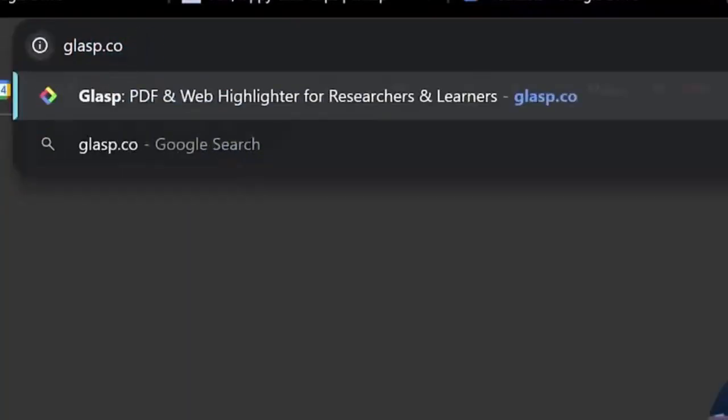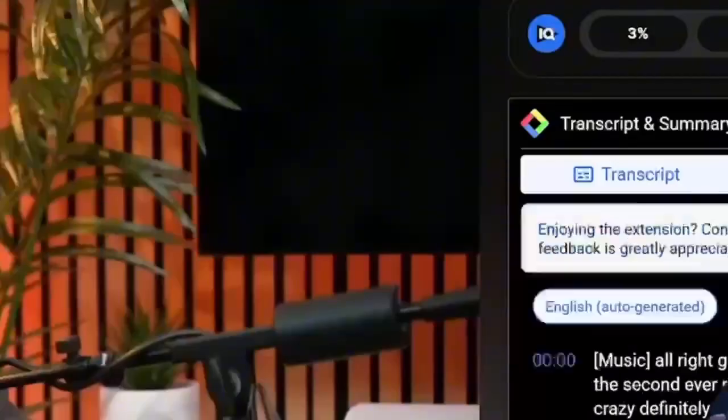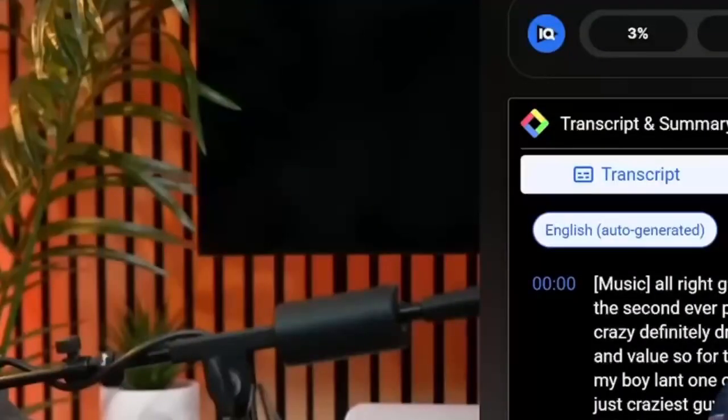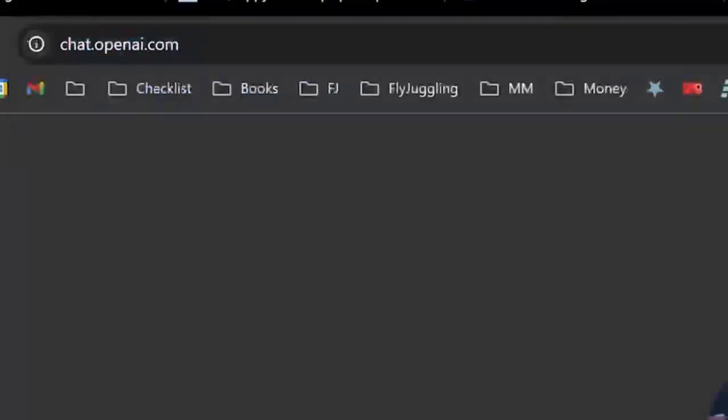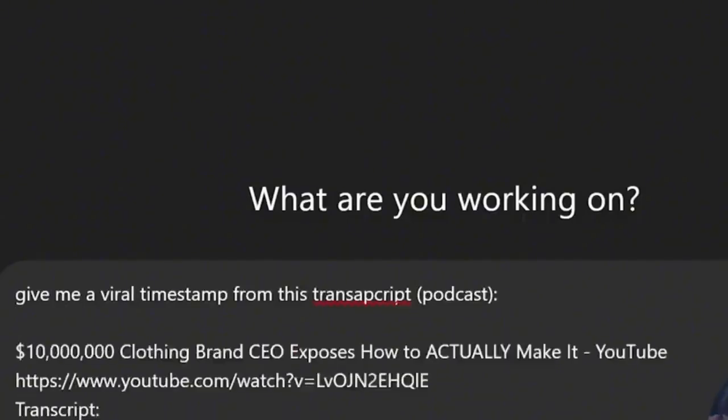Now, there's a lot of AI tools to make this way easier. I'm going to show you one that you can use to make it pretty easy. There's this Chrome extension right here called Glasp.co. You can literally look it up, Glasp.co. It's basically a completely free Chrome extension that you can use to pretty much automatically get the transcript right here. So what I might do is copy the transcript, go to ChatGPT, and tell it, give me a viral timestamp from this podcast transcript. Boom, and then paste in the script right there.